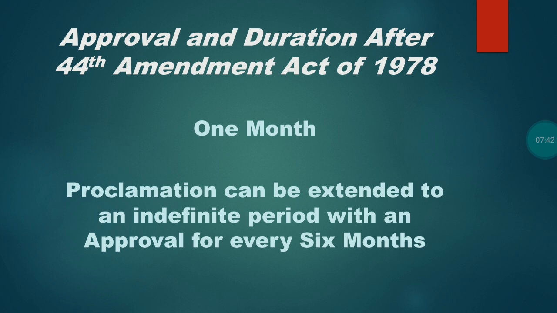So the Prime Minister Morarji Desai challenged this and changed it to 1 month. That is, this proclamation of emergency can be extended to an indefinite period with an approval for every 6 months. That is very, very important. If you want to extend the proclamation of national emergency, this has to be approved by the parliament within 1 month, and also to extend it, it has to be approved every 6 months.